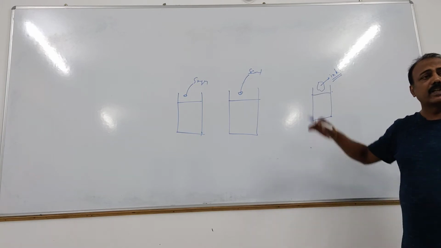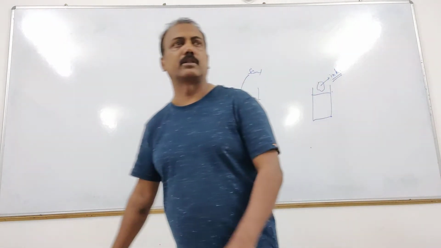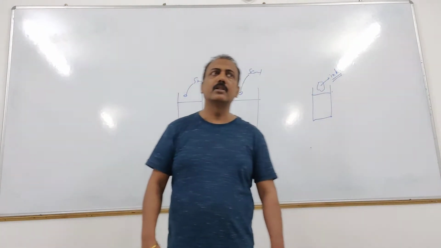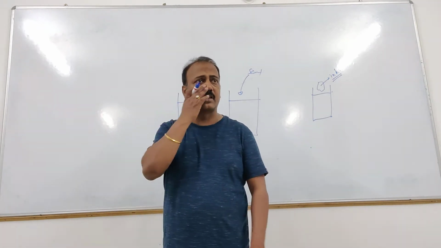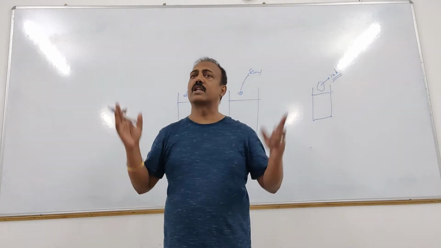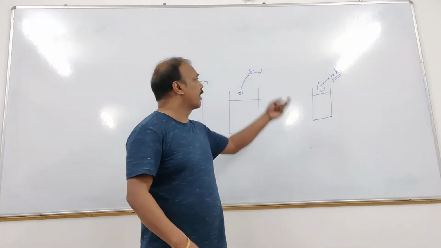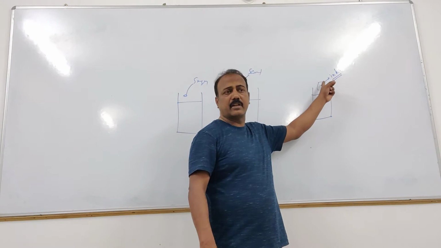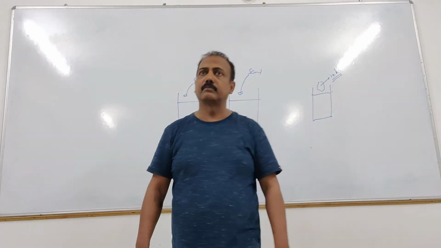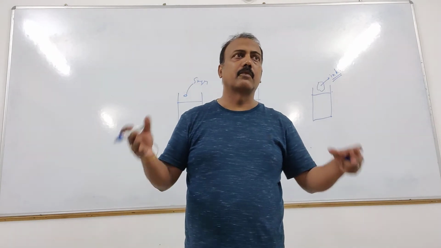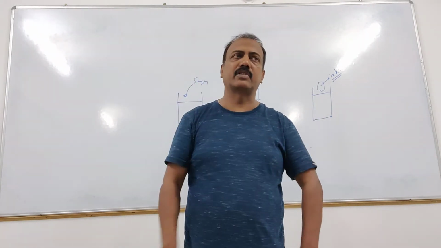What is happening to the entropy of the system? Can you remember what entropy means? Thermodynamics we studied last year. Entropy means disorderness, randomness. So when the ink was in the form of a drop, was it random?